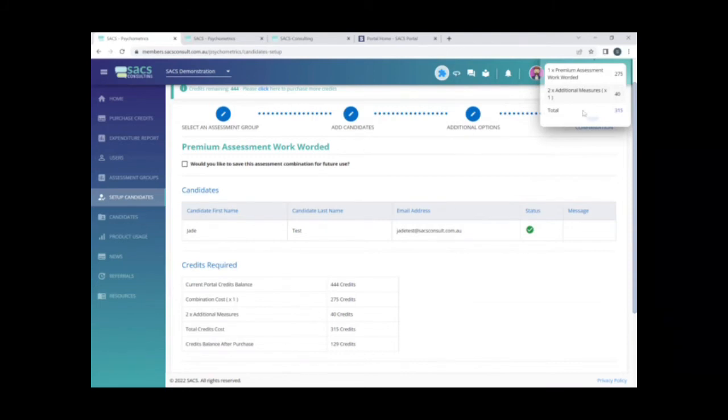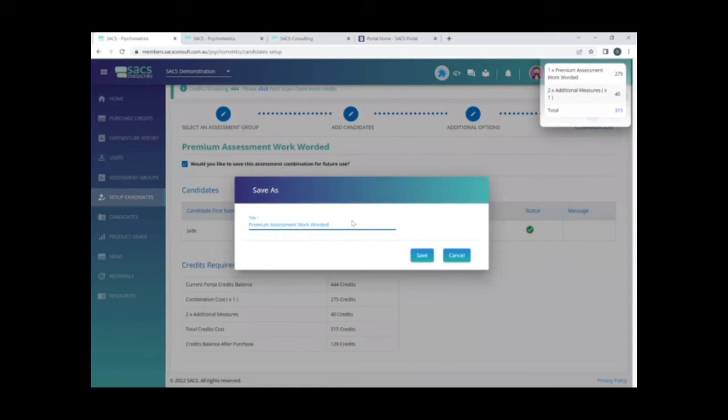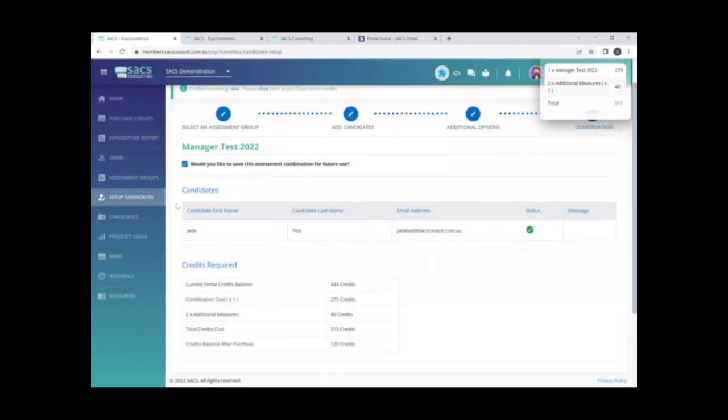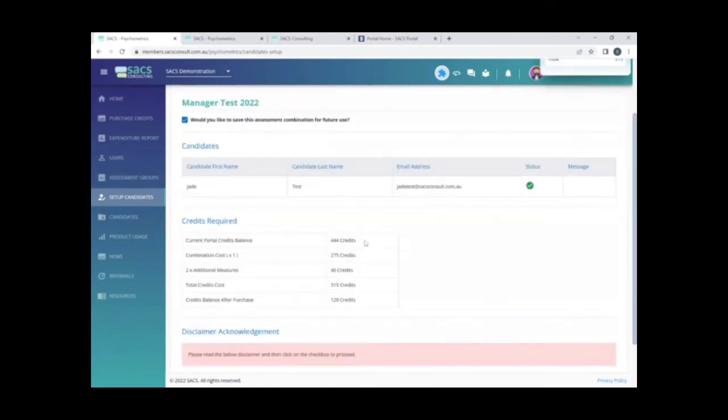With this combination, because we've added 2 additional measures, you've got the ability to save this assessment combination for future use. And so perhaps you do want to save this and you want to call this a manager test. Simply rename that and it'll appear in that assessments group page that I showed you earlier. It also updates the title at the top here. What you see here is your current credits balance, the cost to set up this candidate, and what your balance will be after setting up that candidate.